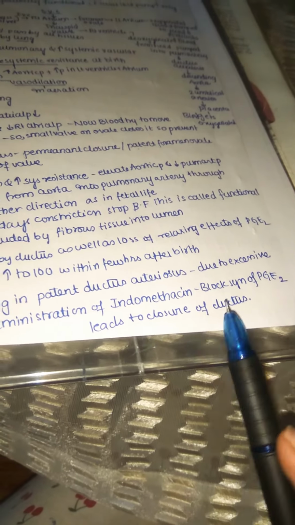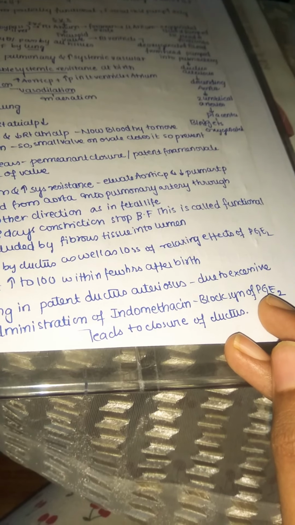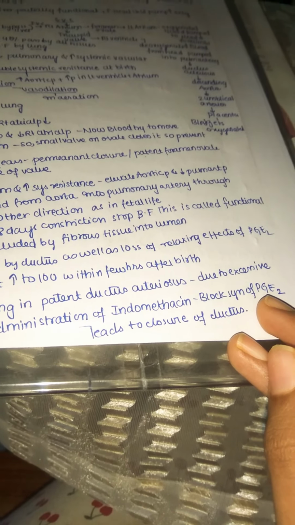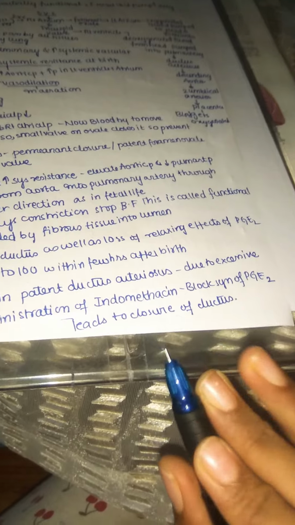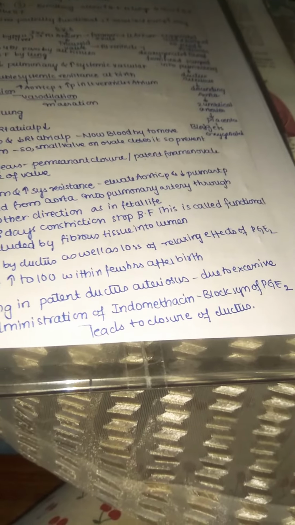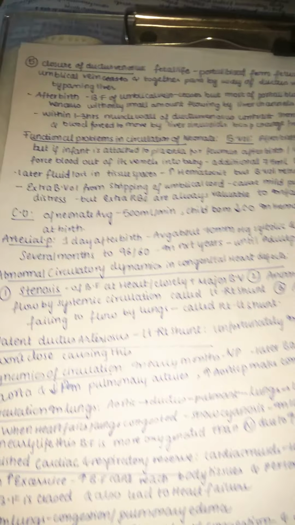Indomethacin actually blocks the synthesis of PGE2 and leads to the closure of the ductus. So this is a treatment, it is not the cause. Administration of indomethacin is a treatment because it blocks the synthesis of PGE2. We have to understand that PGE2 is the only problem causing patent ductus arteriosus. So if you close it, then the problem is solved. You can give a drug like indomethacin, which blocks the synthesis. If PGE2 is not synthesized at all, the ductus arteriosus can constrict and be closed. Now let us check out the fifth one.